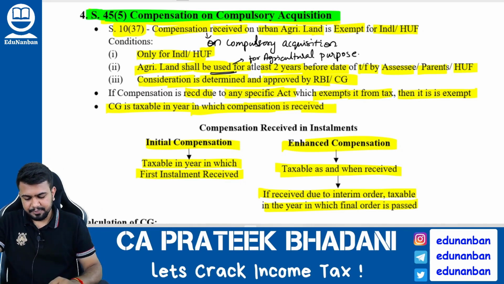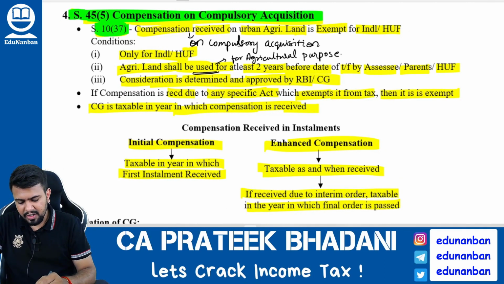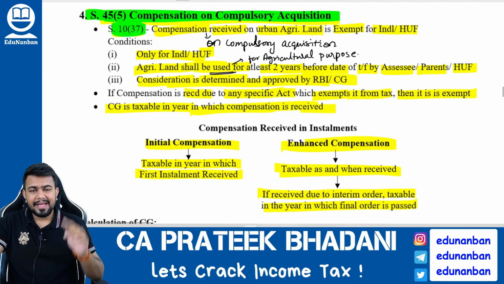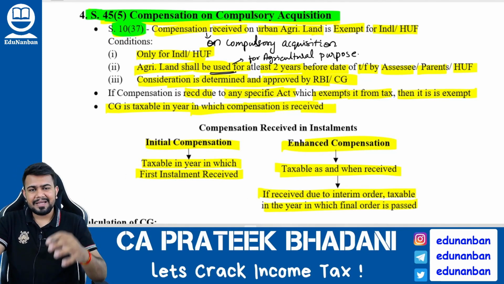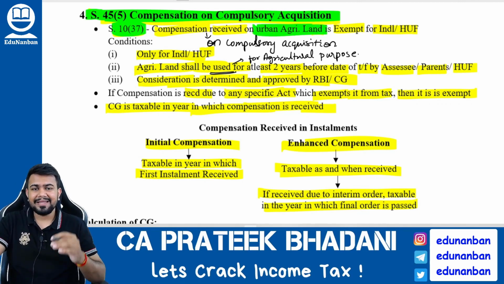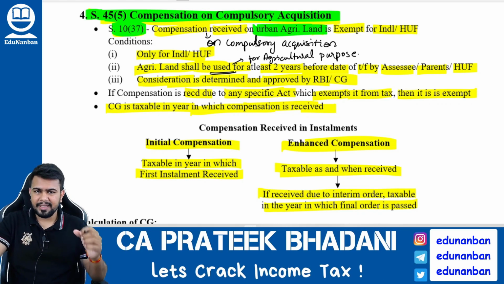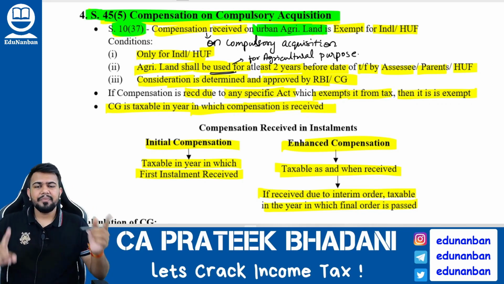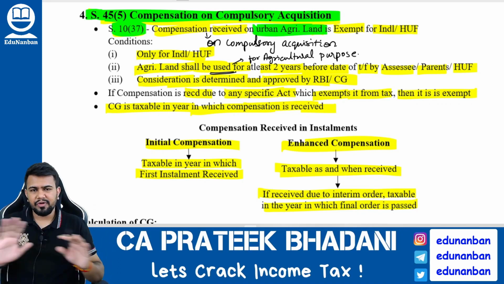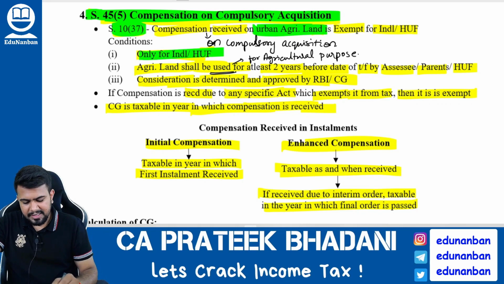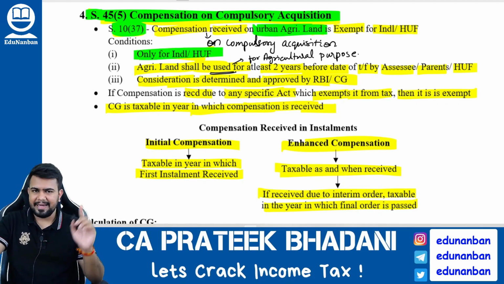Now there is section 10 clause 37 which provides an exemption. What is the exemption? If the land that is compulsorily acquired is an urban agricultural land, and if three conditions are satisfied, then the compensation on compulsory acquisition will be fully exempt. What are the three conditions? Condition number 1. This exemption is available only for individual and HUF.